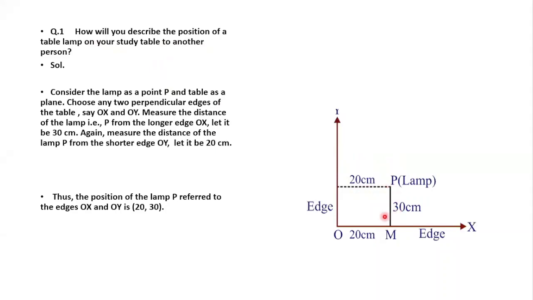This is given in the textbook. Ma'am, exercise question? Yes, exercise question. You can take a table lamp of your own and explain, children. This is the distance I've taken, 20 and 30. You can take your own measurement and write the answer. Am I clear, children? This is to explain the position of the table lamp.